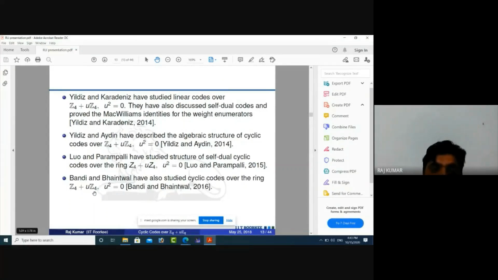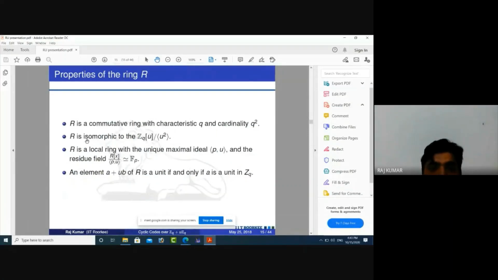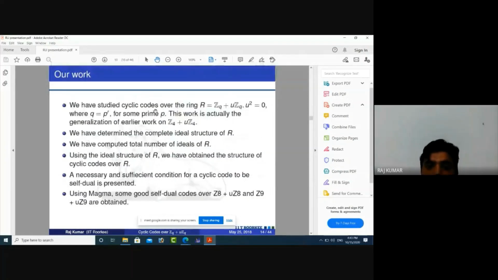I have generalized this ring Z4 plus uZ4 to Zq plus uZq, where q is some power of a prime p. We have studied cyclic codes over the ring Zq plus uZq. First, what is Zq plus uZq? It is a ring where q is p to the power i. This is a non-chain ring, and our work is actually the generalization of the earlier work on Z4 plus uZ4.